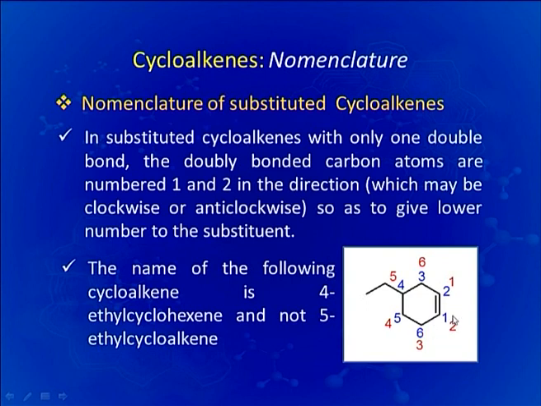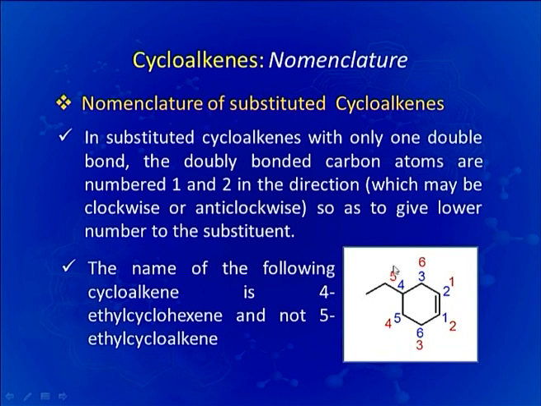So, if you look at this particular example, you can see that we have frozen the position 1 and 2 for the double bond as we have discussed earlier. Now, if we go anti-clockwise, then you will see that number 3 is given to this carbon and number 4 will be given to the carbon where there is an ethyl substitution. So, according to anti-clockwise movement, we can name the molecule as 4-ethyl cyclohexene.